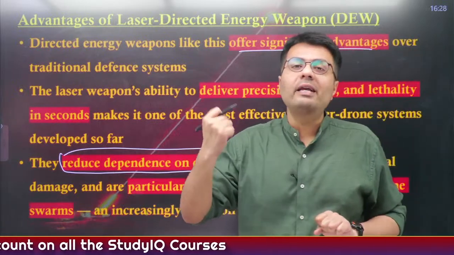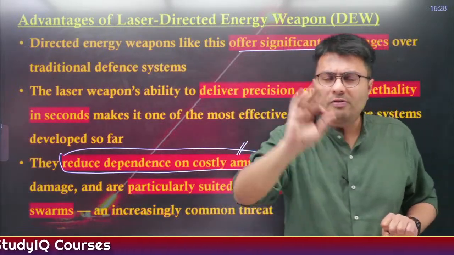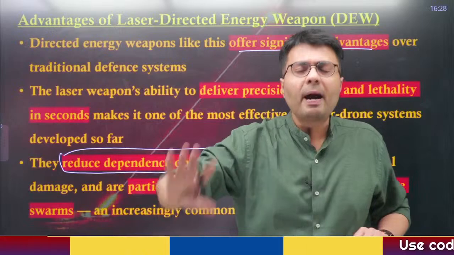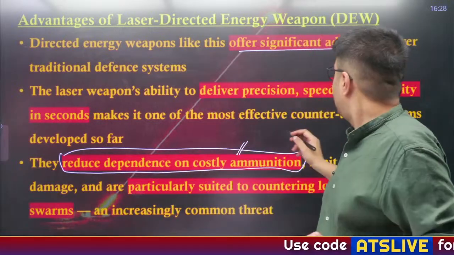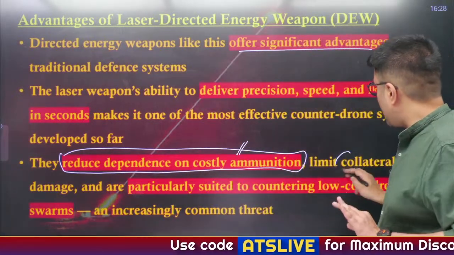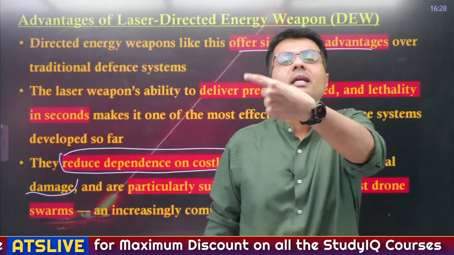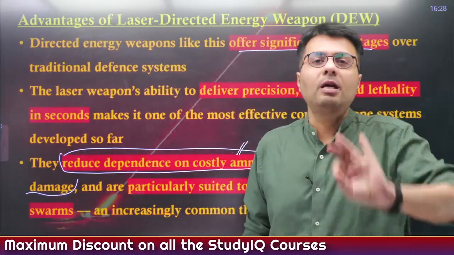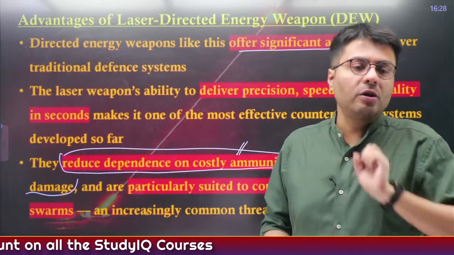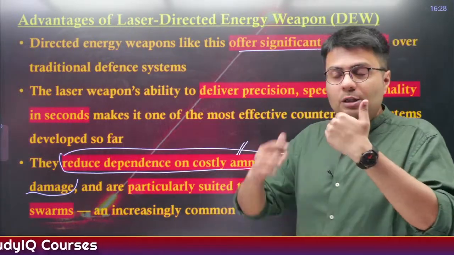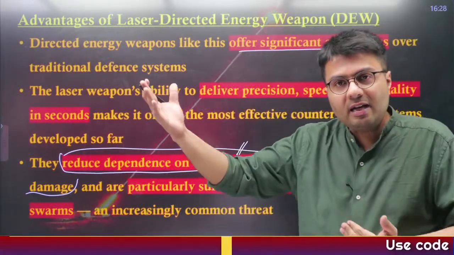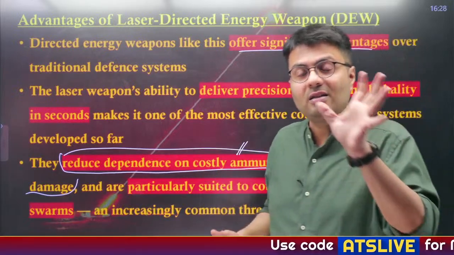Also, whenever you are firing a missile, naturally some parts of the destroyed missile and the aircraft might fall on the ground, which can cause what is known as collateral damage, right? To prevent this collateral damage, we are now using a laser based system which reduces the amount of debris that might fall on the ground. Similarly, the speed with which you can counter these threats is quite high, because the laser travels at the speed of light.